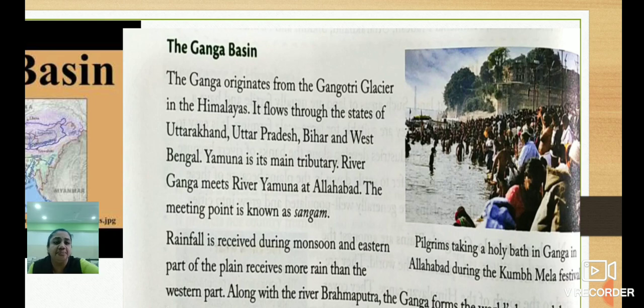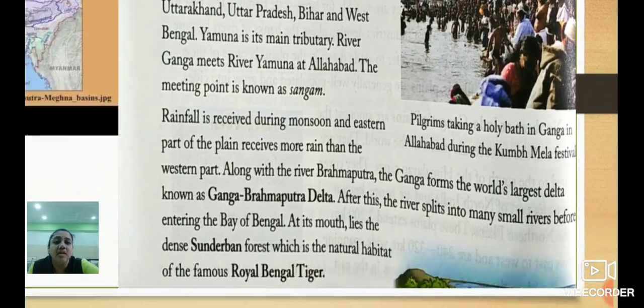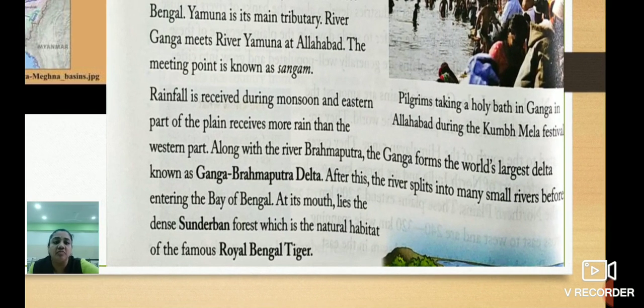Understood till here? See. Then rainfall is received during monsoon, and the eastern part of the plain receives more rainfall than the western part. Yes children, in the rainy season heavy rainfall is there. So the eastern part receives more rain compared to the western part.